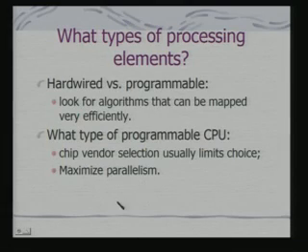In fact, when you are using a programmable CPU, the chip vendor selection usually limits the choice. You cannot have all possible kinds of combinations. So, if I go for TI's OMAP, I know what kind of CPUs are available and how the heterogeneous task graph for an application should be mapped onto the CPUs, taking into account their characteristic features. And if you are going for a multi-CPU platform, you would like to maximize parallelism, and that would give you the maximum benefit.